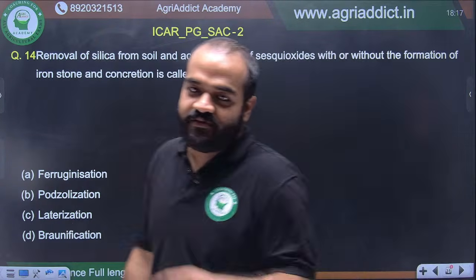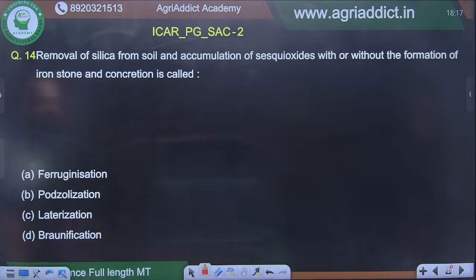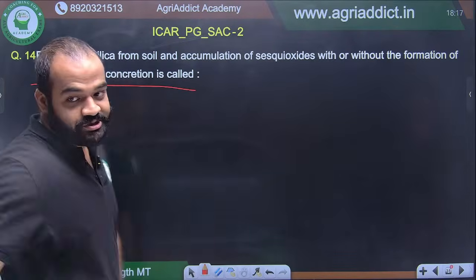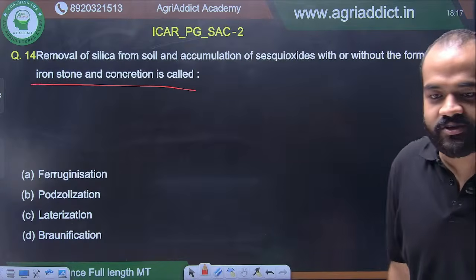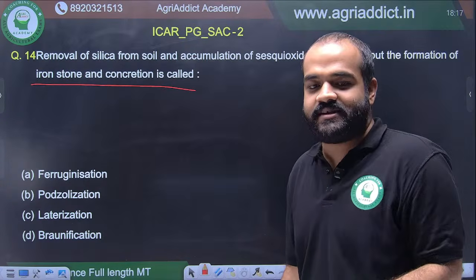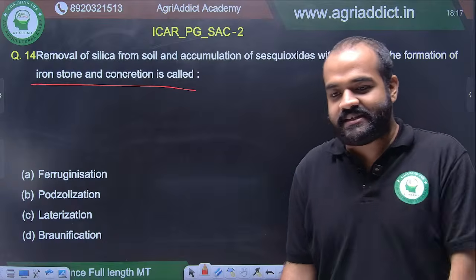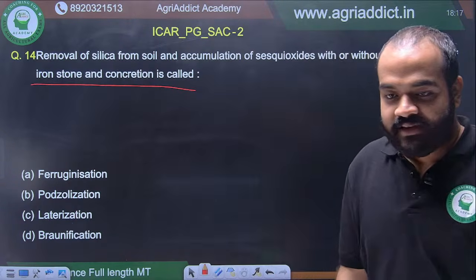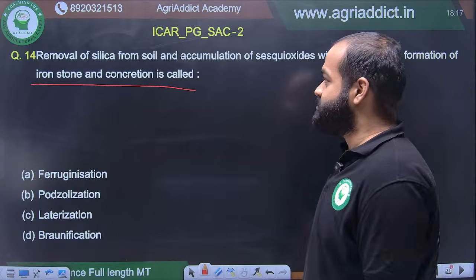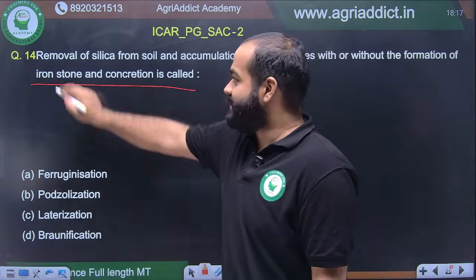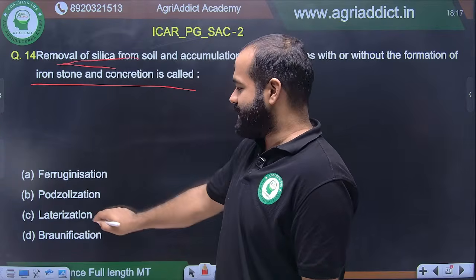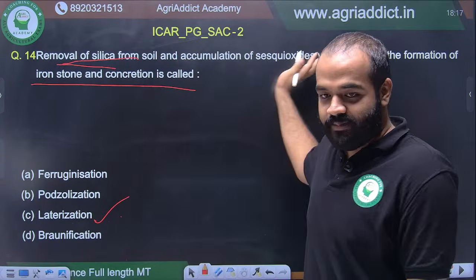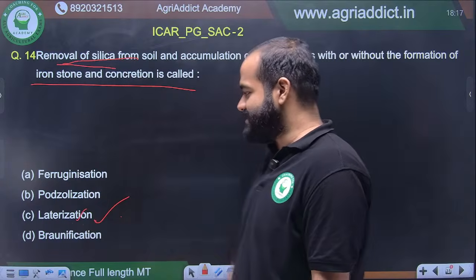This is again a question from soil forming processes. Removal of silica from soil and accumulation of sesqui oxides with or without the formation of ironstone and concretion is called. This question should take only 10 seconds for our soil science students. If you have read soil science, exam में अभी बस एक महीना बचा है. 4th July is the exam, so I don't think it should take much time. I can already see option C. Is it option C? Removal of silica. पहला तीन removal of silica, पहला तीन देख के ही lateralization मत मार देना, पूरा question पढ़ना. But yes, the answer is lateralization.